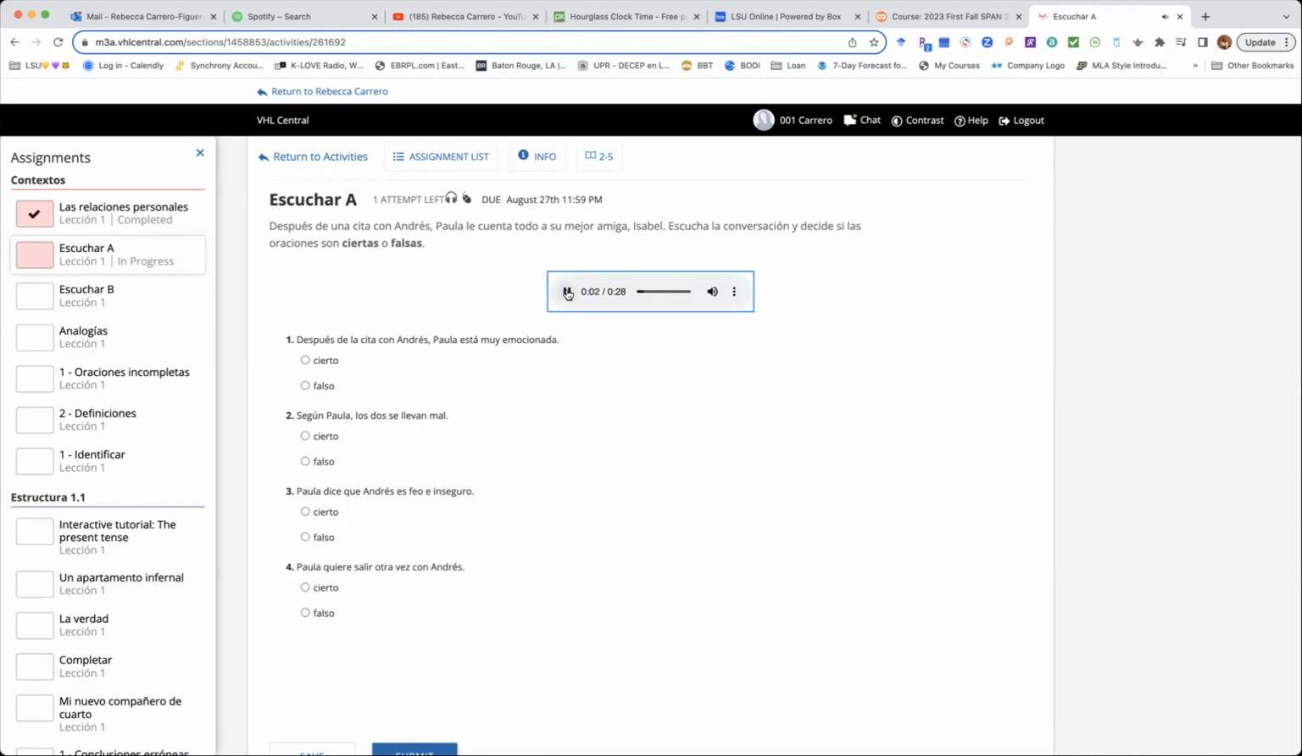Paula, ¿qué me cuentas de tu cita con Andrés?